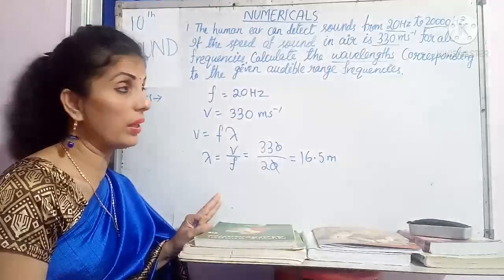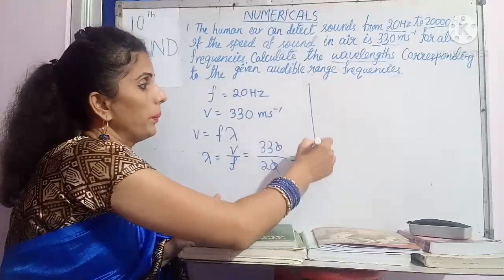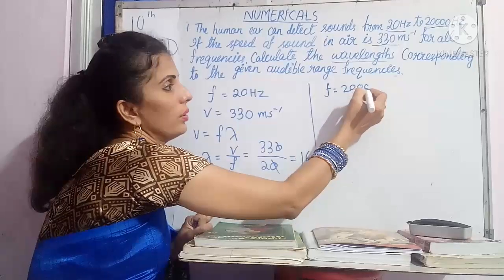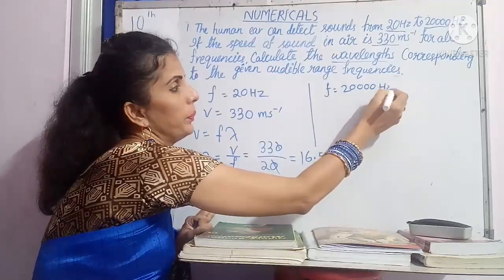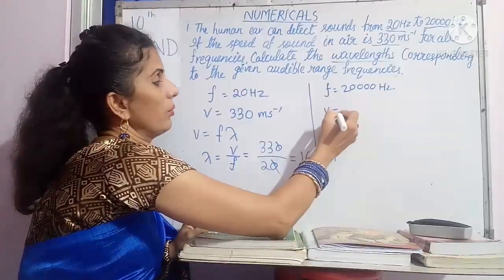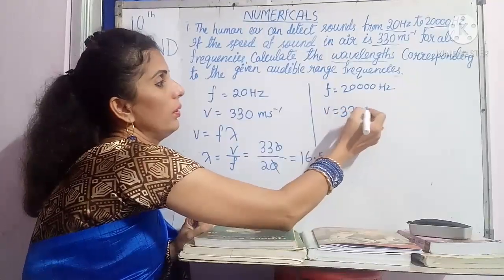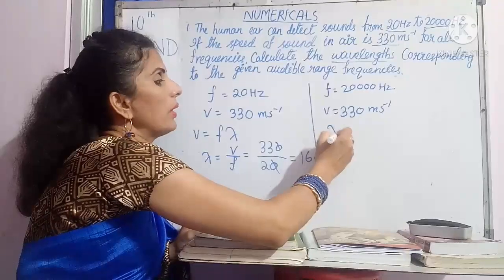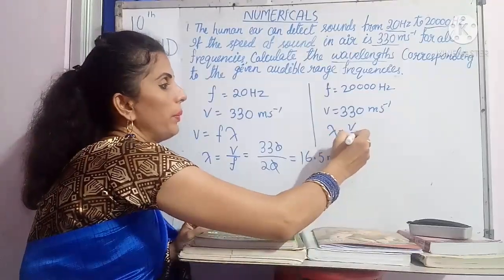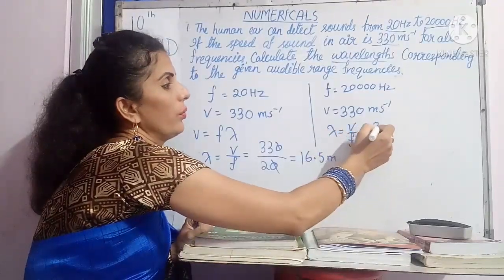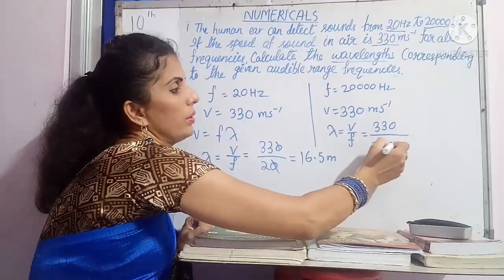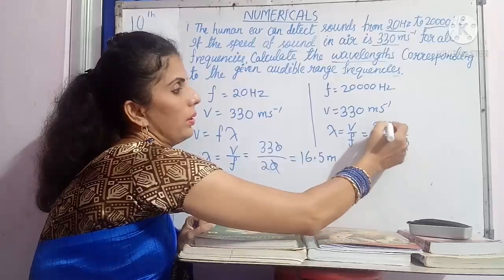Second one, we will calculate that one. f is equal to 20,000 Hz. So again V equal to 330 meter per second. Again from the same relation, you will get lambda equal to V by f. So your 330 by 20,000. Got it?